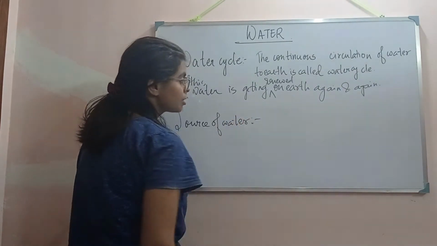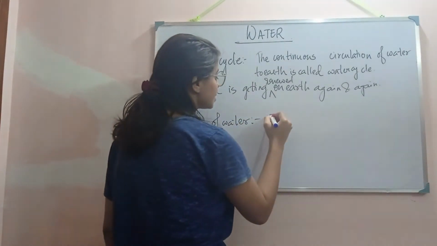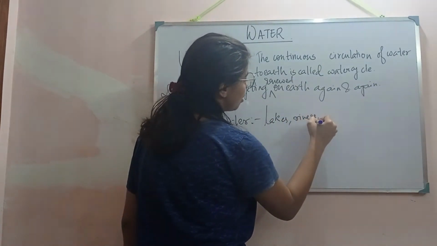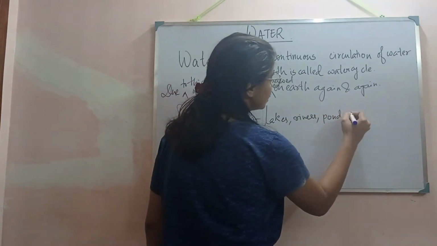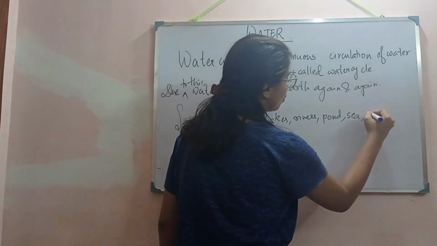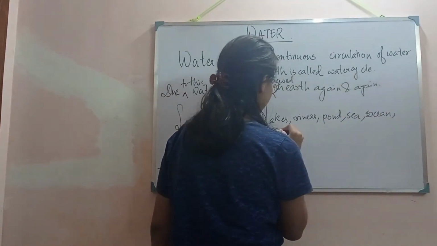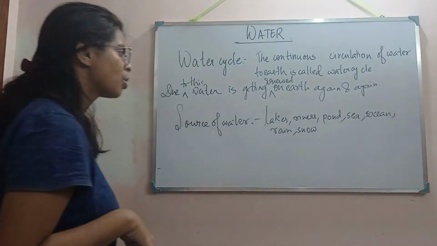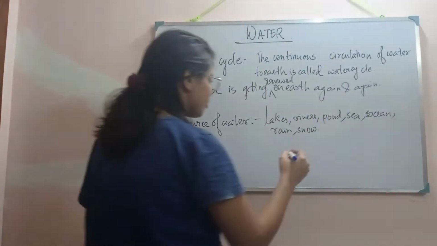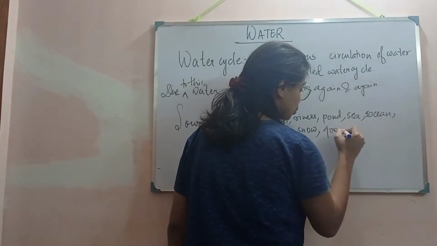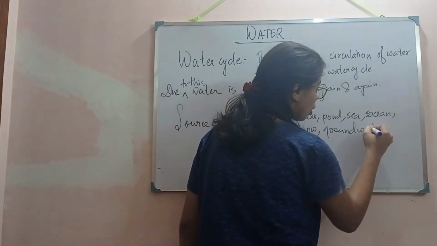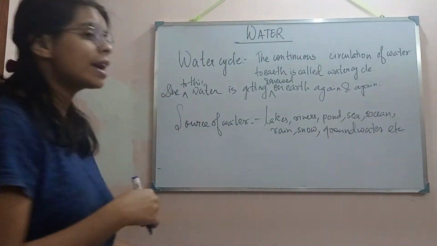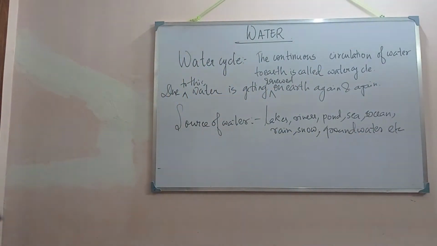The sources of water are lakes, rivers, ponds, sea, ocean, rain, snow. These are the sources of water, and so on. There are many ways. There is groundwater. Don't forget the most important water, fresh water. So there are various sources by which we can get water.